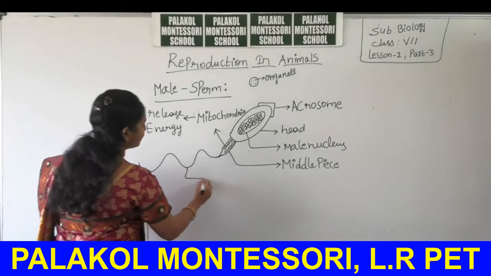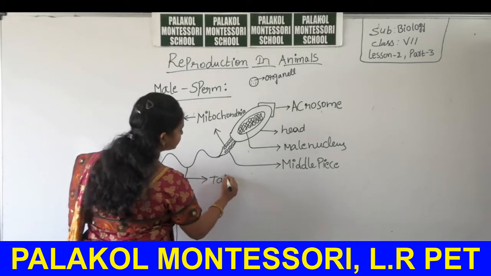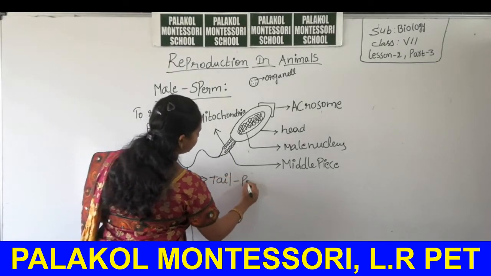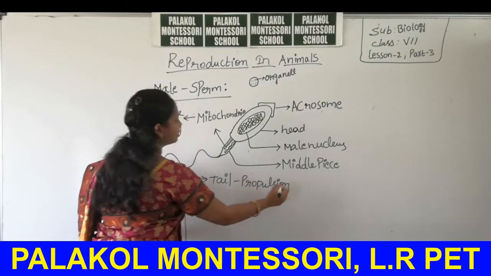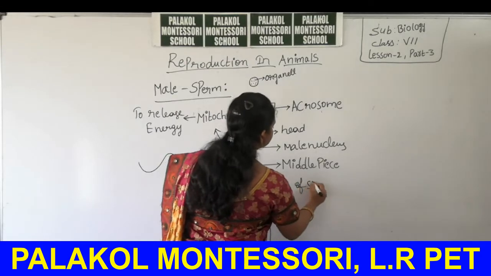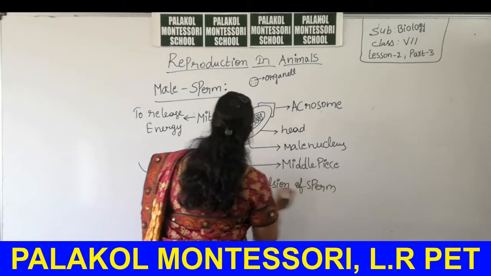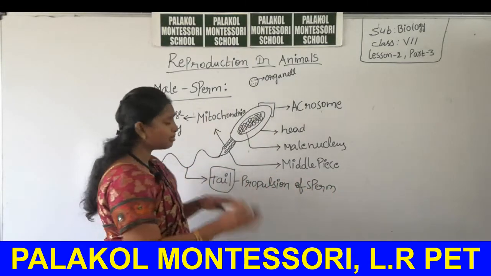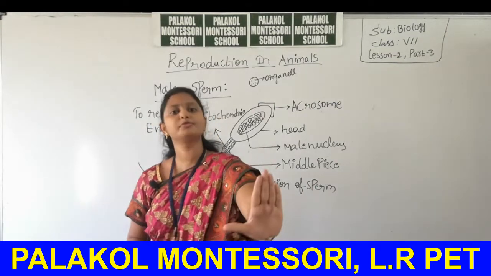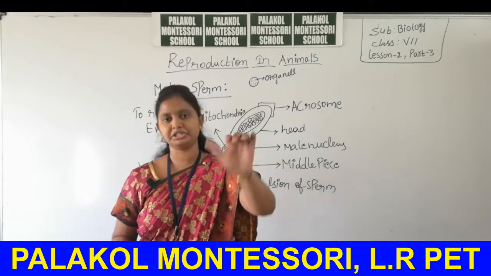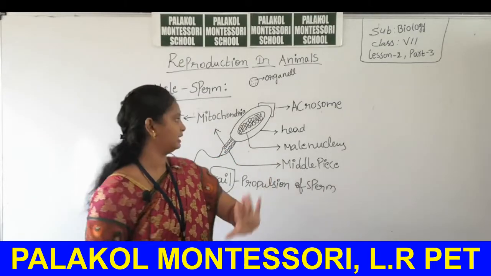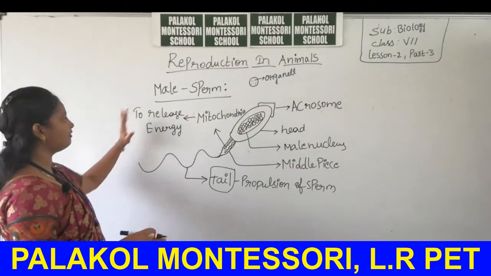This tail portion helps in propulsion of the sperm cell. What is meant by propulsion? It forcefully pushes the sperm cell in the forward direction. This is the structure of the sperm cell.